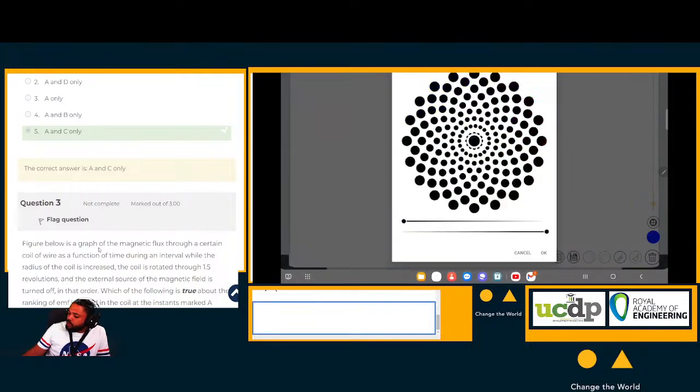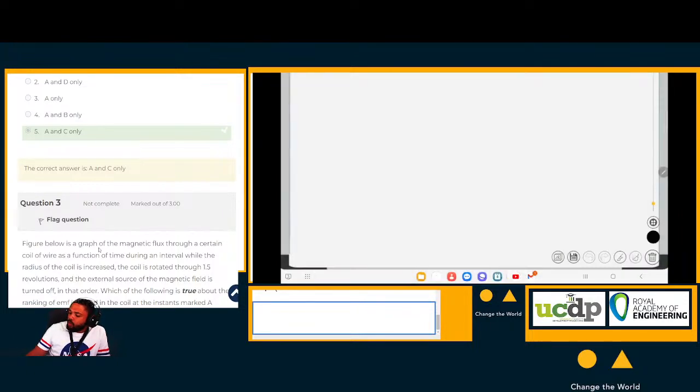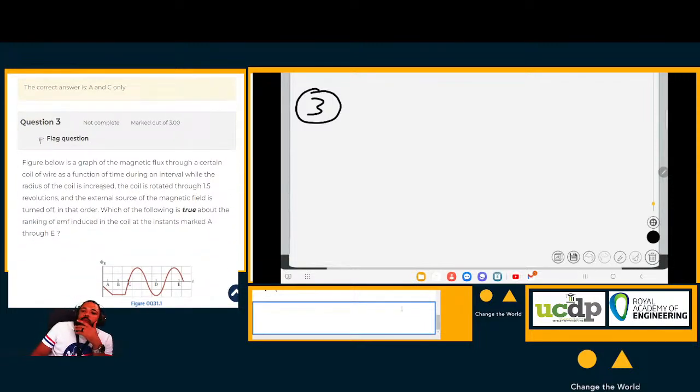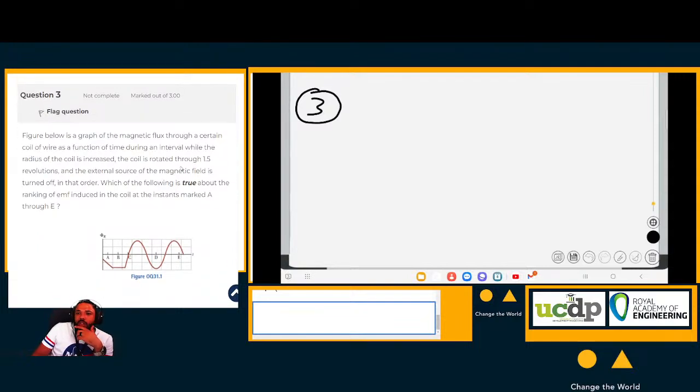Let me just get back to the black pen. Question 3. For question 3, we have the figure below, a graph of the magnetic flux through a certain coil of wire as a function of time. Just check here, are there any questions yet?